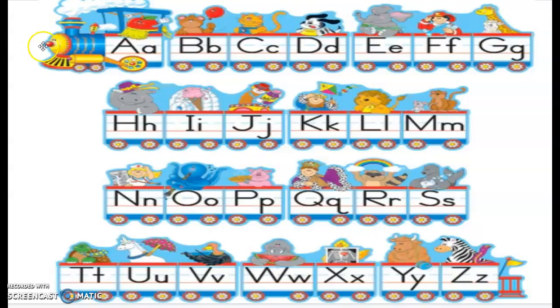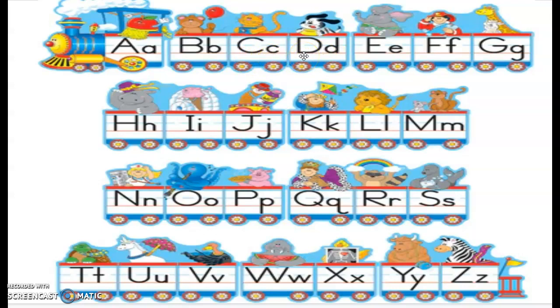Now see, this is an alphabet tree. Here you can see capital letter A and small letter a. So you can see the difference. What is this? Capital letter B, small letter b. Capital letter C, small letter c.